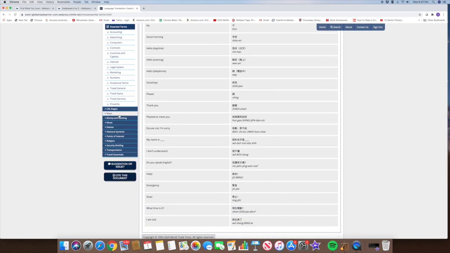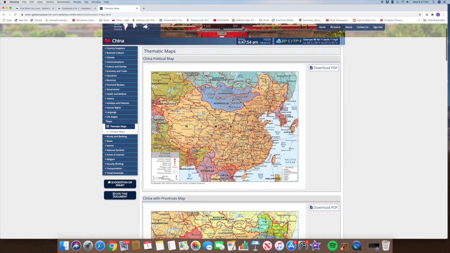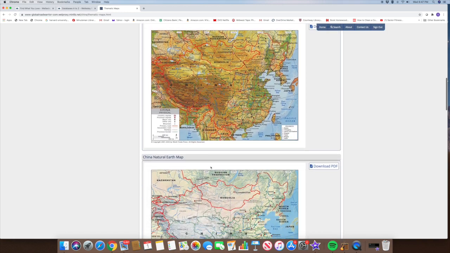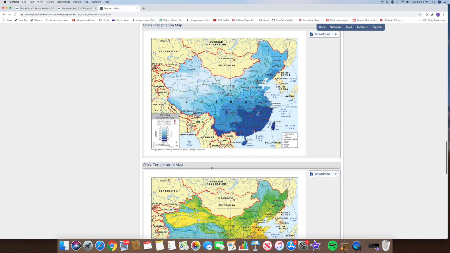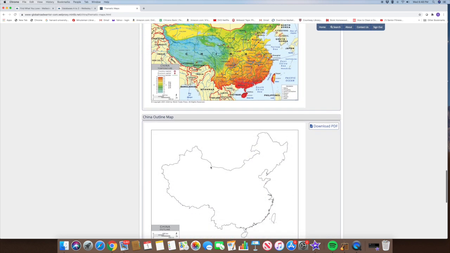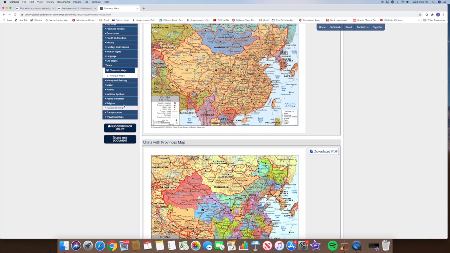Maps, I wanted to mention, because there are thematic maps, all kinds of maps that'll be useful to students who are doing research, as well as anyone who is just interested in what area of China they would like to visit. And there's always an outline map that's going to be useful in case you want to make your own. Check out the money to see what you're going to need to have your money changed to.